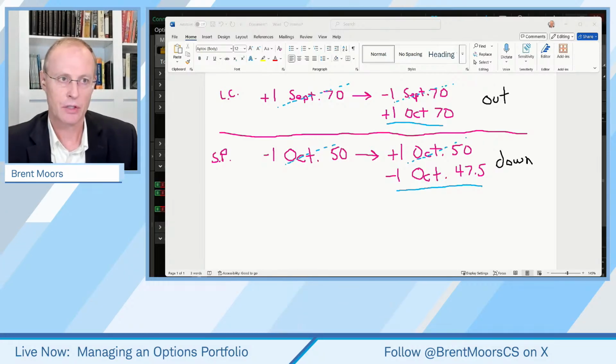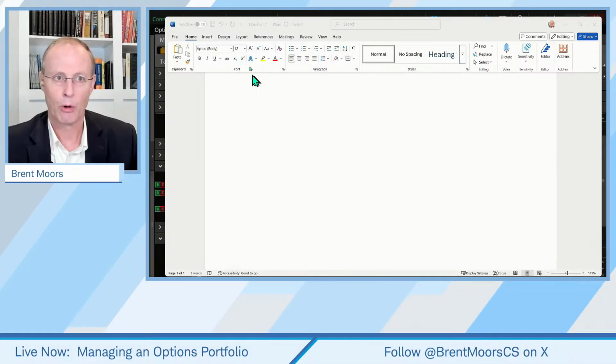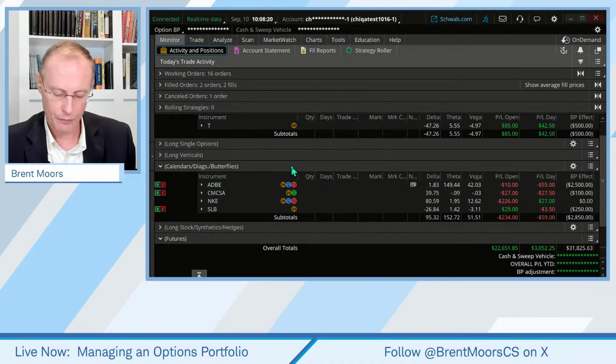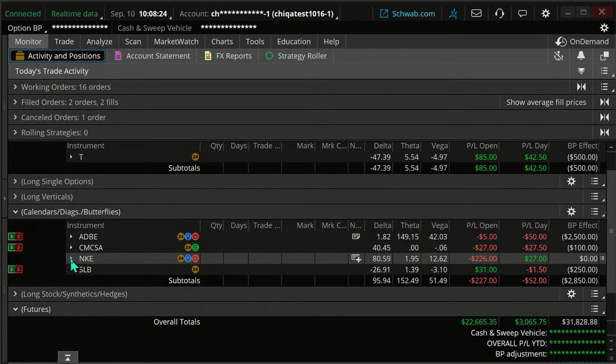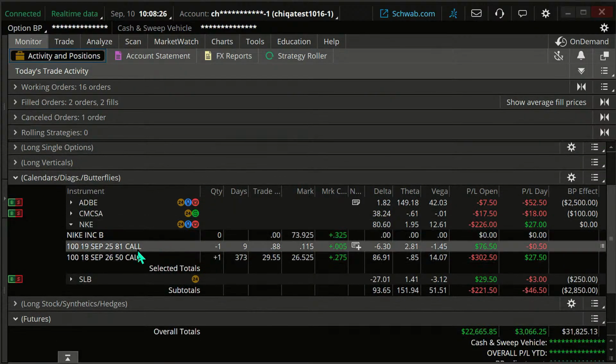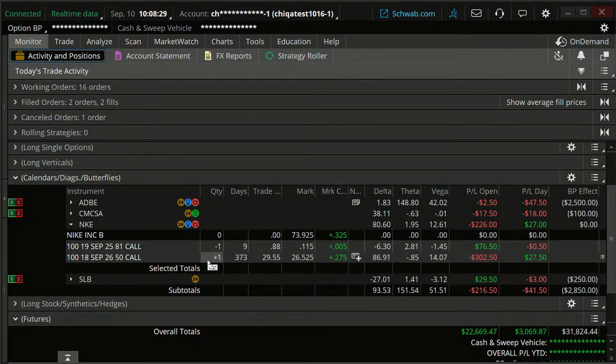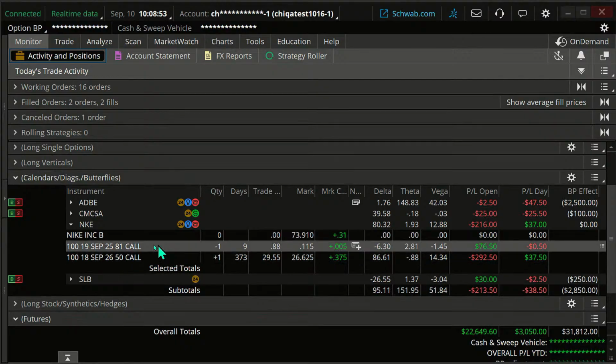Now, let me get out of this and let's look at our portfolio. I want to give you some examples here. The first example I wanted to look at was Nike, okay? This is a diagonal spread on Nike, one we did in the past, and you kind of informally call this a poor man's covered call. We bought a long $50 September 2026 expiration call, so this is out a year from now, and we sold.